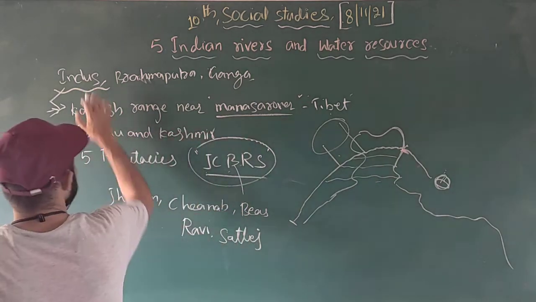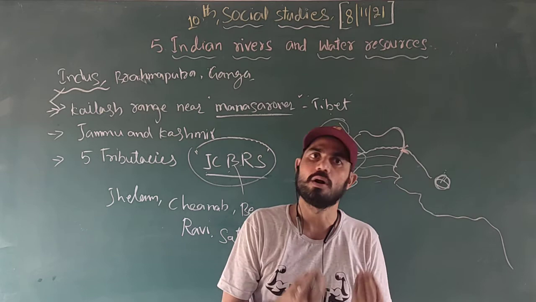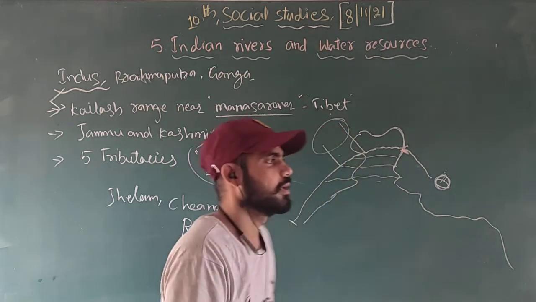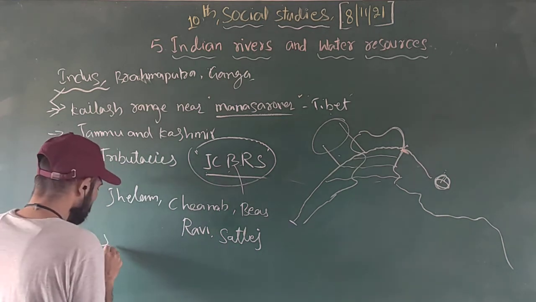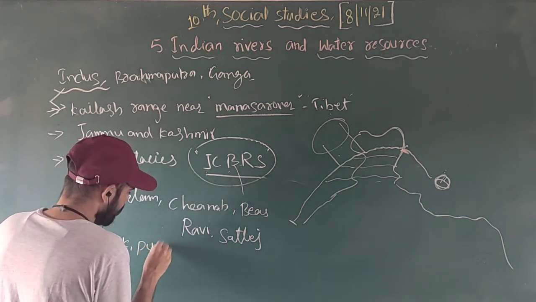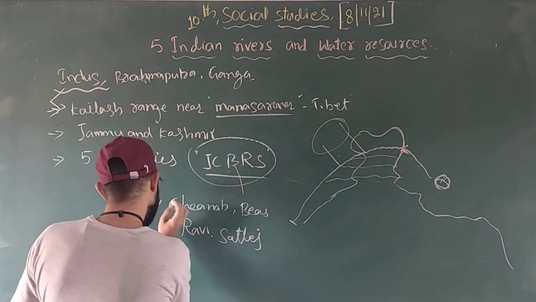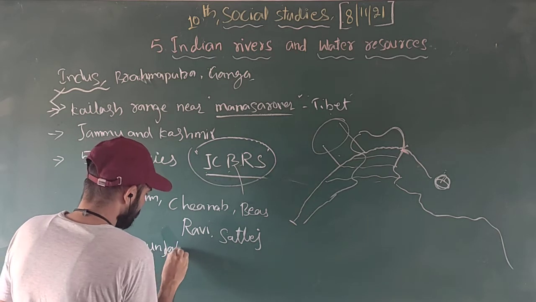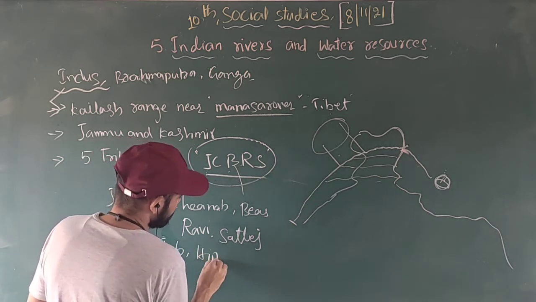In which states does the Indus river flow? What is the drainage system of the Indus?